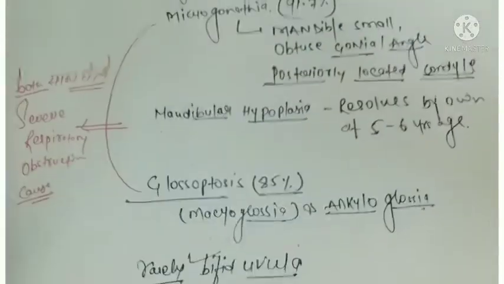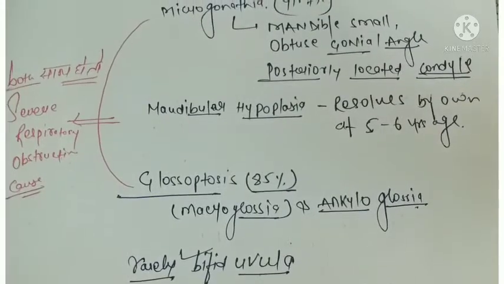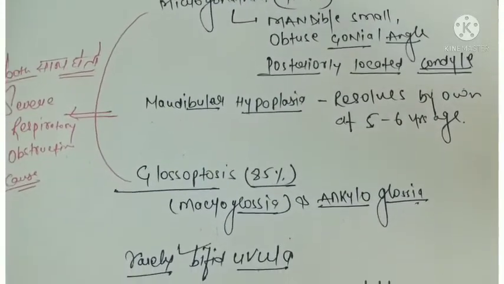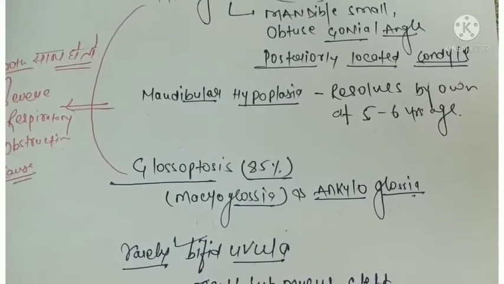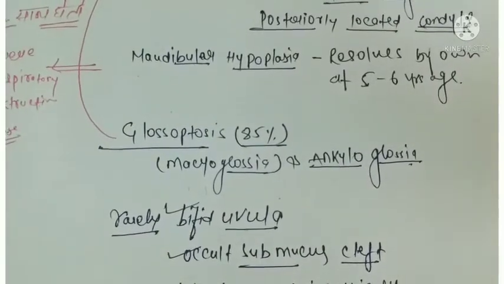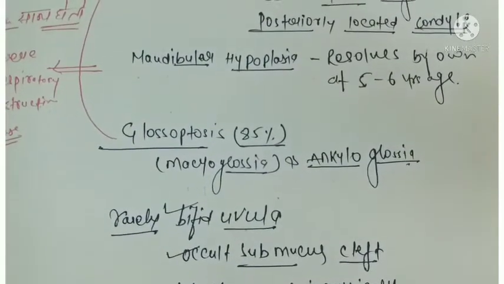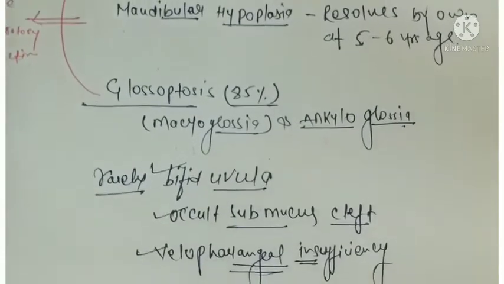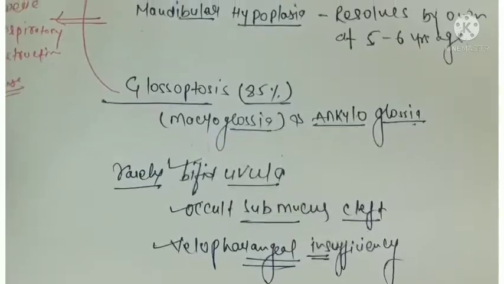When glossoptosis and micrognathia are together, they cause very severe respiratory distress, that is airway obstruction, and difficulty in feeding, eating and swallowing in the infant. There is also velopharyngeal insufficiency in Pierre Robin syndrome.